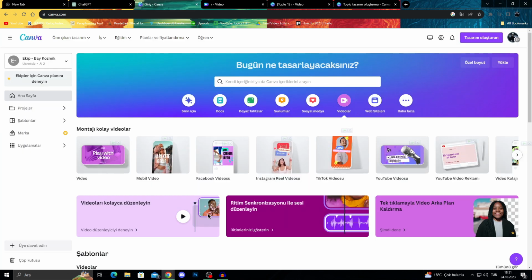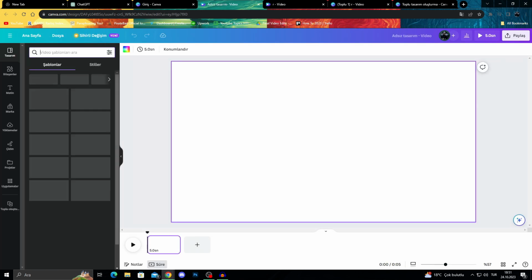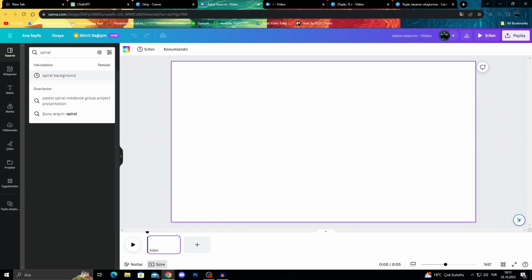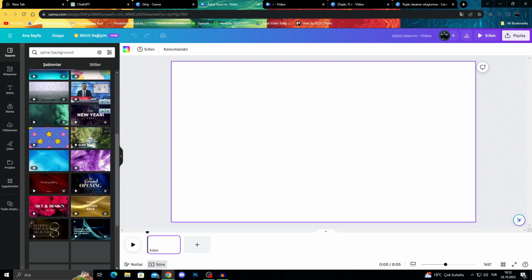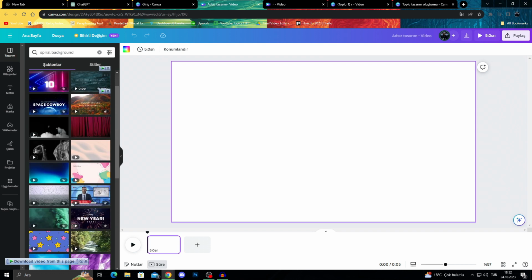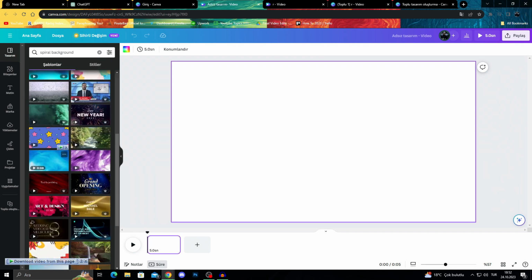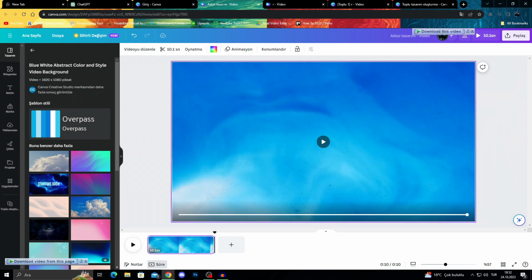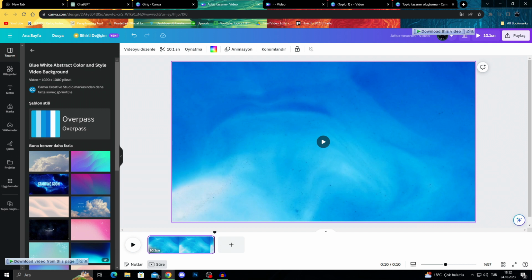After creating our table, we will go to Canva and go to videos. We will say YouTube videos, of course. After going to the YouTube video, we will search for a spiral pattern. There are a lot of spiral patterns around, so you will be able to find something that looks nice super easily. And of course, you should try the pro version. We will search for a spiral background because it looks good for videos, but you can use any background you prefer. I will go for this one. Let's make it 10 seconds. You can set the time as much as you want.